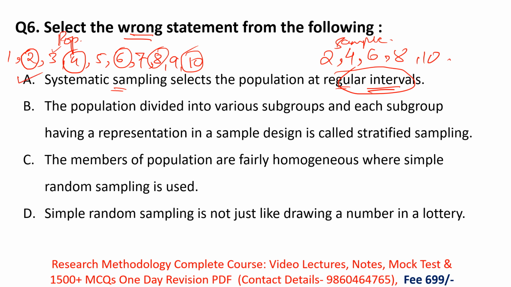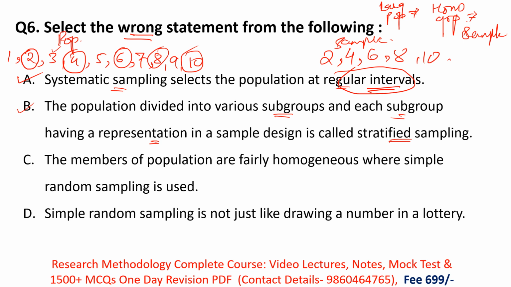Then option B: the population is divided into various subgroups, and each subgroup has a representation in a sample design called stratified sampling. Yes, this is the definition of stratified sampling, and this is the correct definition. What happens in stratified sampling? Remember, in stratified sampling there is a large population. From the large population, the researcher divides it into homogeneous subgroups, and from those homogeneous subgroups, the researcher randomly selects their sample. This procedure is known as stratified sampling. So this is the correct definition of stratified sampling.